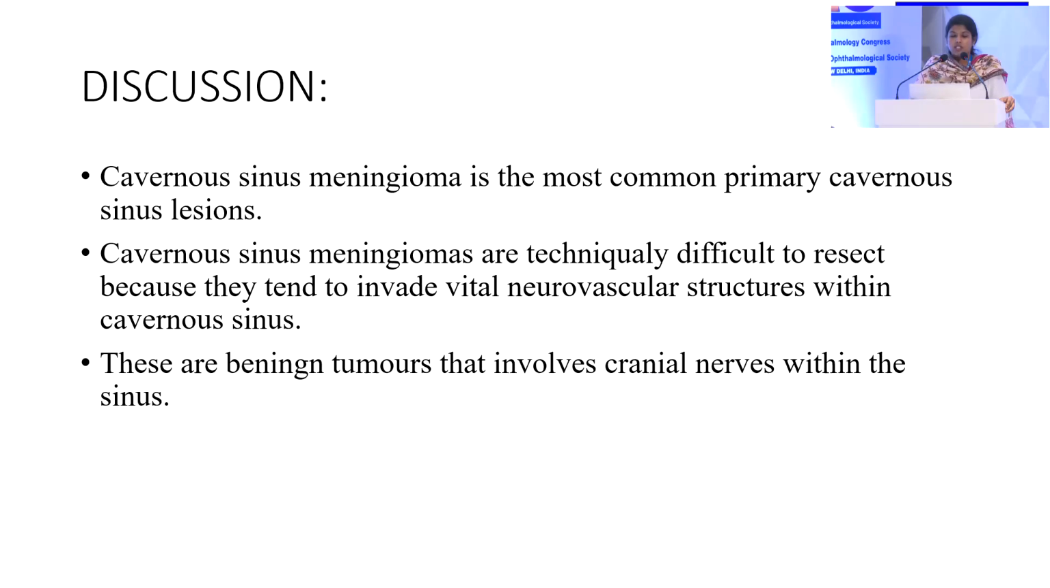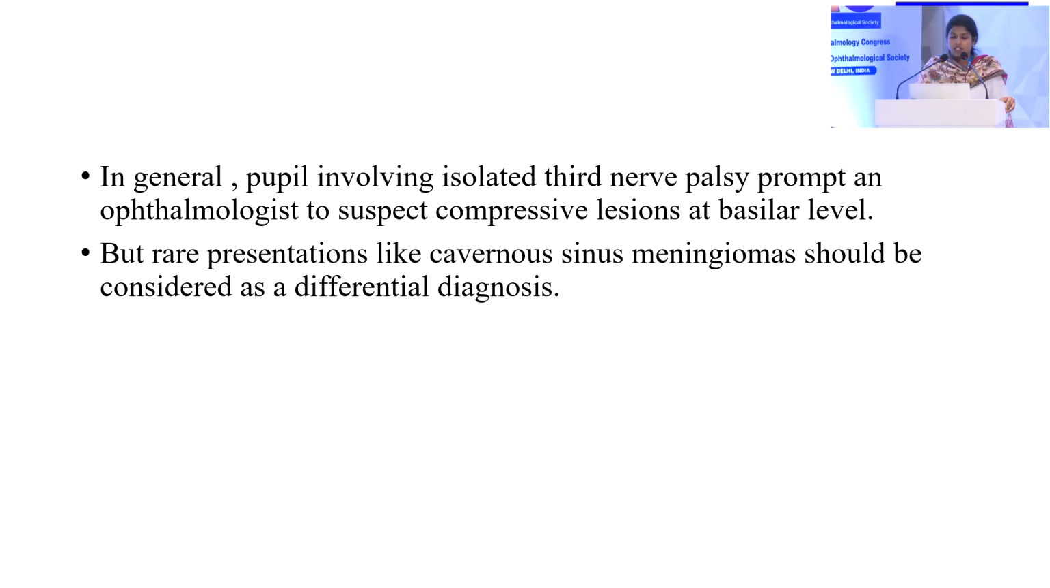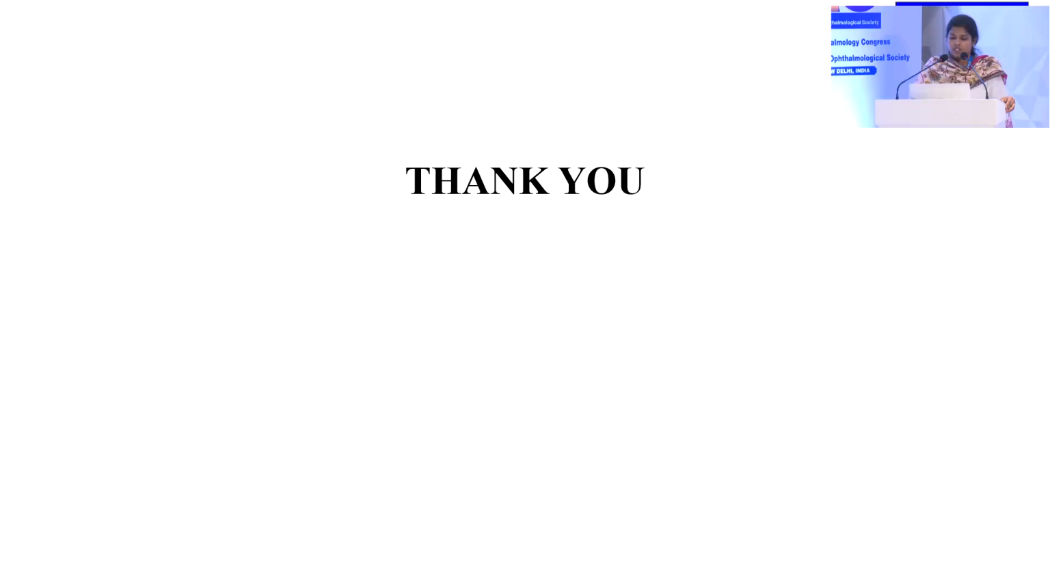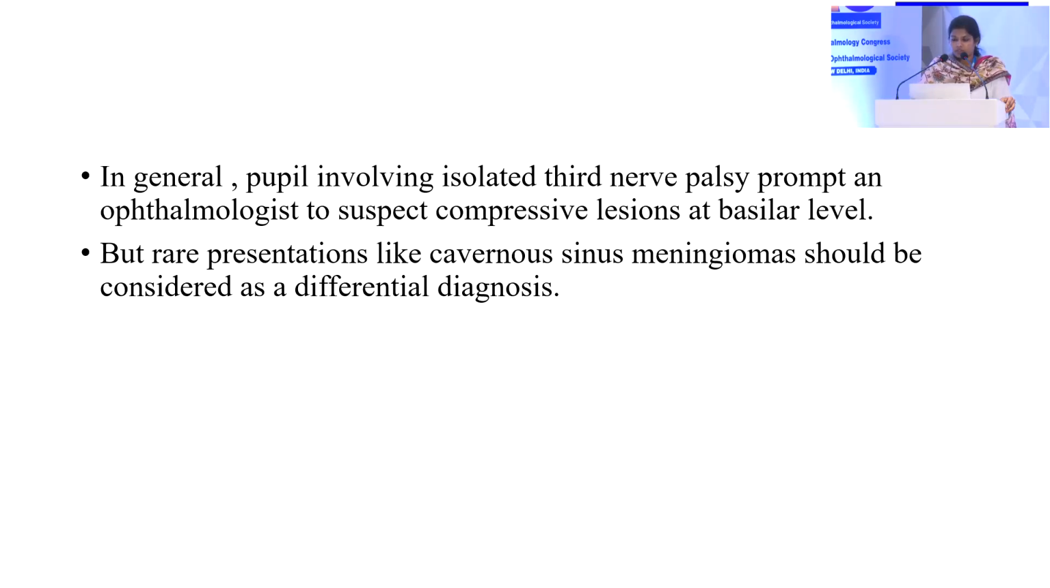Now moving on to the discussion: cavernous sinus meningioma is the most common primary cavernous sinus lesion. These are technically difficult to resect because they tend to invade vital neurovascular structures within the cavernous sinus. These are benign tumors that involve the cranial nerves, and in general, pupil-involving isolated third nerve palsy prompts an ophthalmologist to suspect compressive lesions at the basilar level. But rare presentations like cavernous sinus meningiomas should be considered in the differential diagnosis. Thank you.